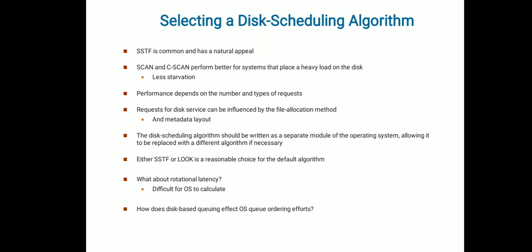By default, if there is minimal usage of disk, it will be using either SSTF or LOOK as a reasonable default algorithm. Why? Because you could see that the seek time will be very less and your disk will be working efficiently. And if you have a bulk amount of data, to avoid starvation, it will be using the SCAN or LOOK scan algorithm instead of SSTF. So among these two, one will be used as a default algorithm.